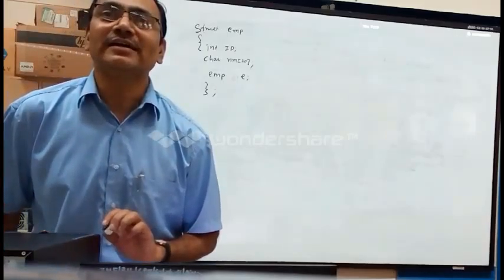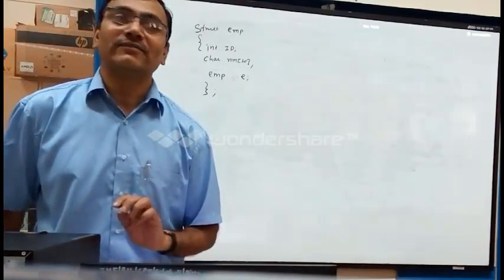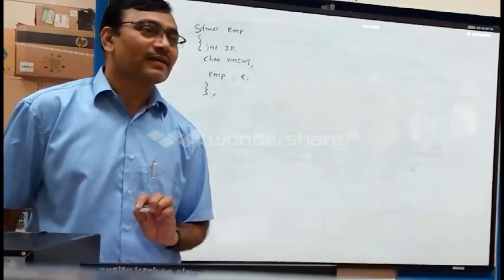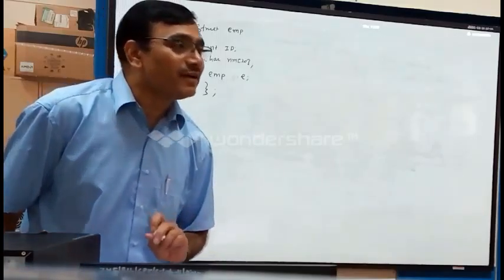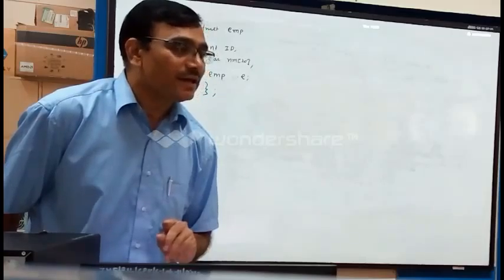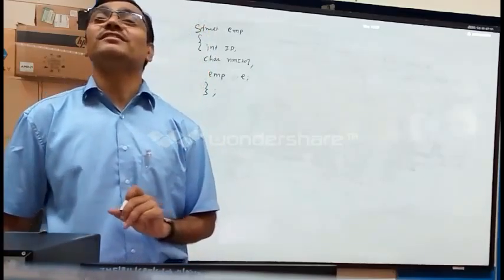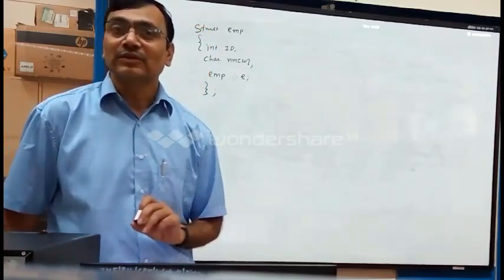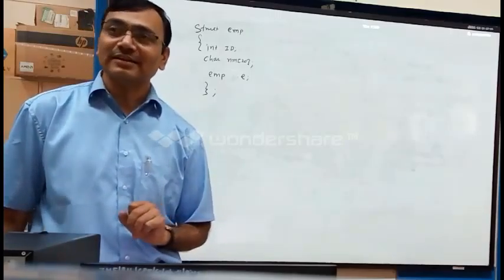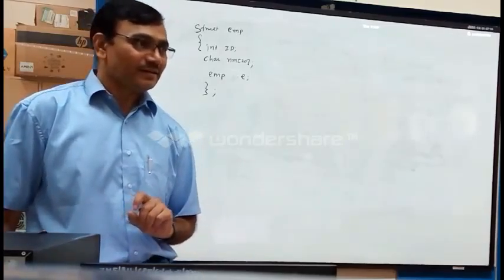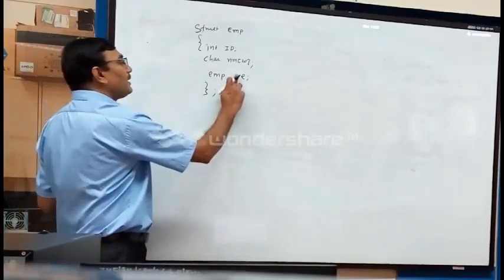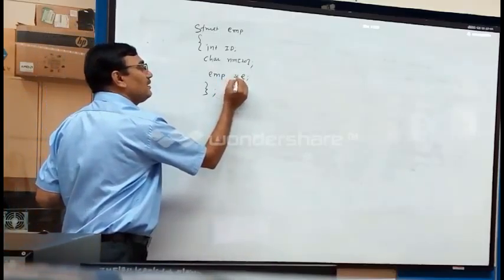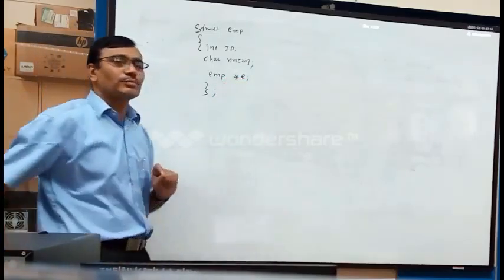Where is it being defined? Which data type does E have now? Employee. Is the employee definition complete? We are defining it within the structure itself. This kind of definition, particularly for pointers, is what we are supposed to use.